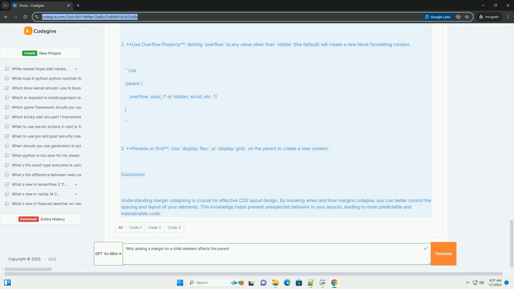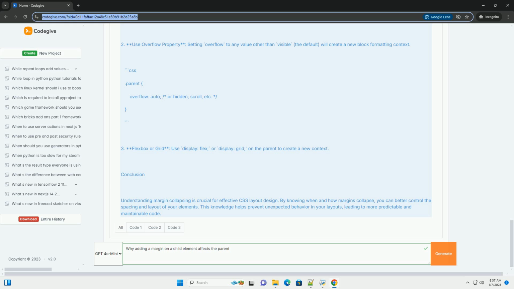3. Margin collapsing behavior. The margin of the child element, 30px, will collapse with the margin of the parent, 20px, when it is rendered. However, since the parent has padding and a border, the child's margin will be contained within the parent, and the effective margin that affects the layout will be 30px, the child's margin. If you remove the border and padding from the parent, its margin may collapse with the child's margin, leading to unexpected layout results.